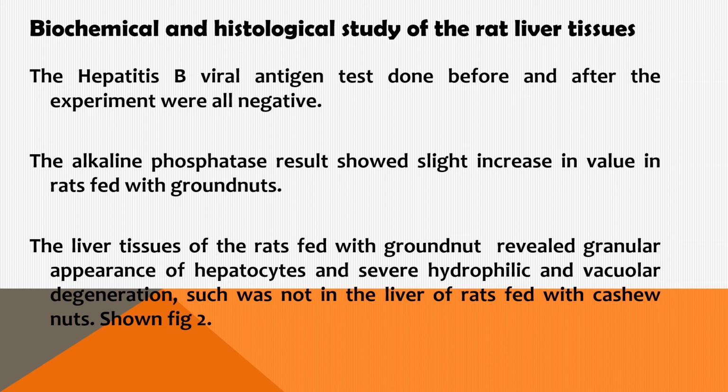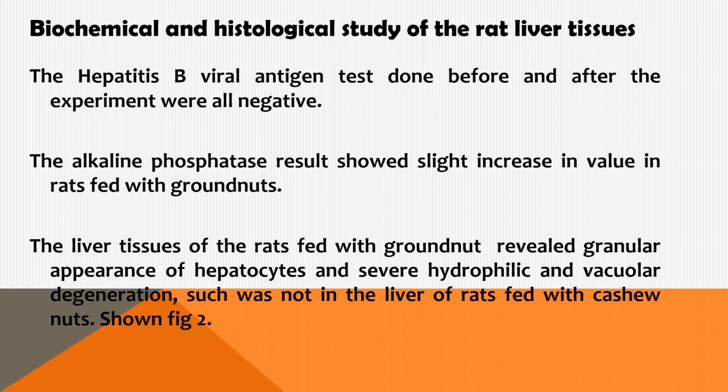The alkaline phosphatase test done on the animals shows that there was a little increase in those rats that were fed with aflatoxins from groundnut. Those animals that were fed with cashew nuts did not have any difference in their alkaline phosphatase test results.